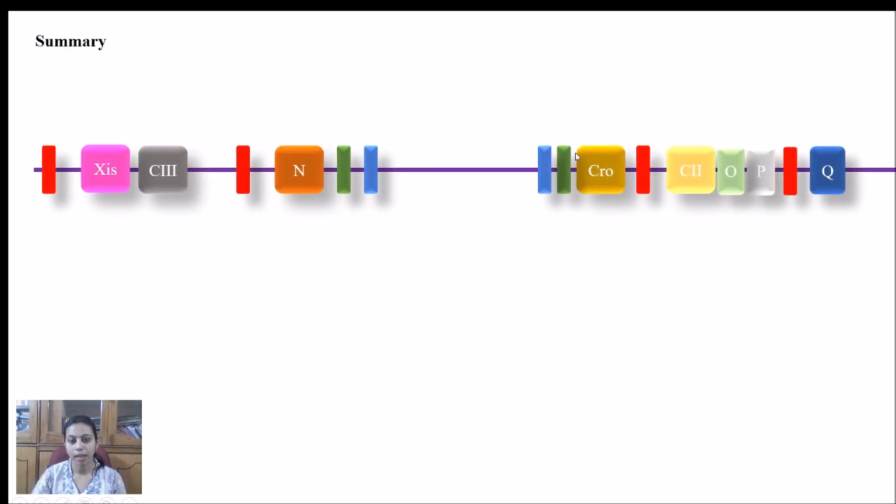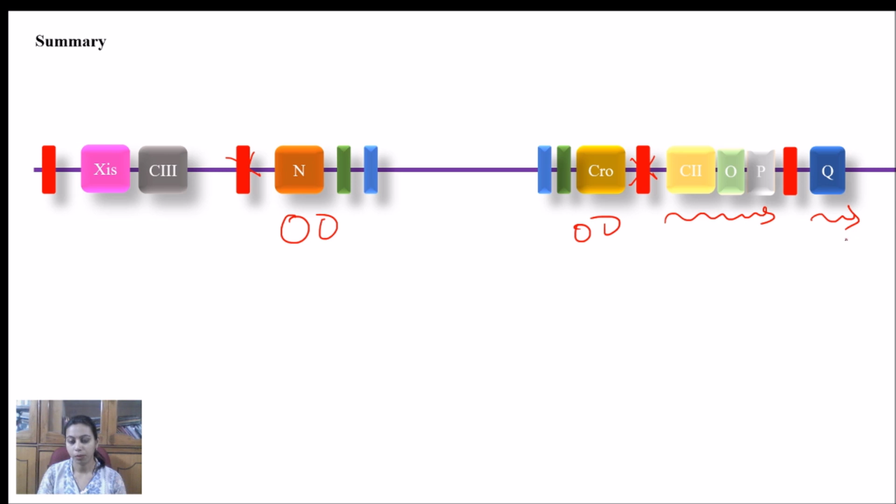What will happen as soon as the viral DNA or genome, DNA or RNA, whatever it is, enters inside the bacterial cells? It will activate the formation of N protein and CRO protein. Formation of N protein will block the terminator site of both the N and CRO protein, and this will activate the further formation of more RNA molecules, or lengthy RNA molecules, along with the synthesis of the Q